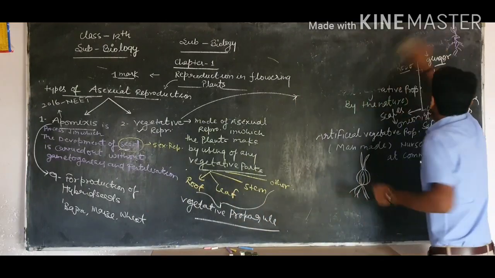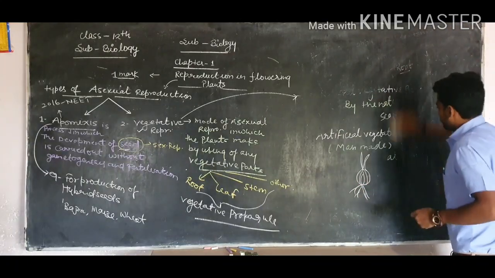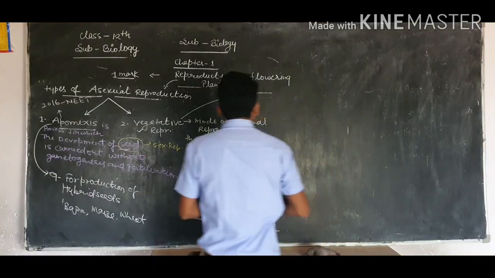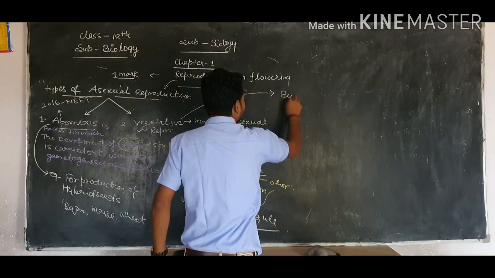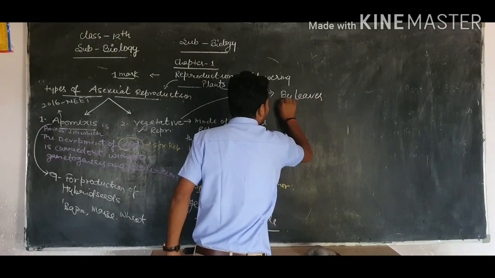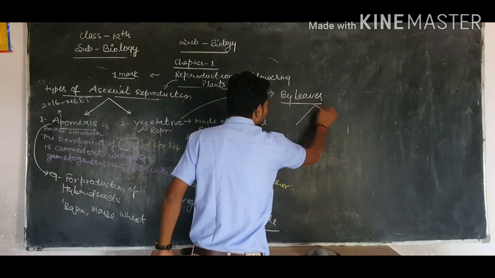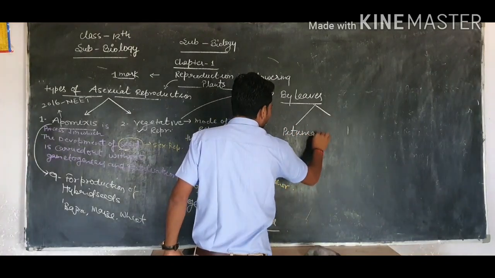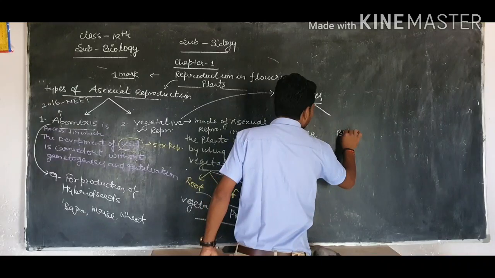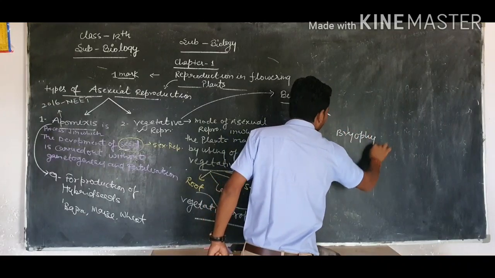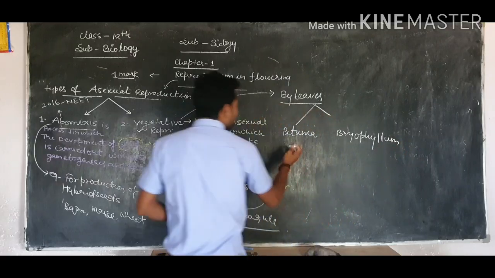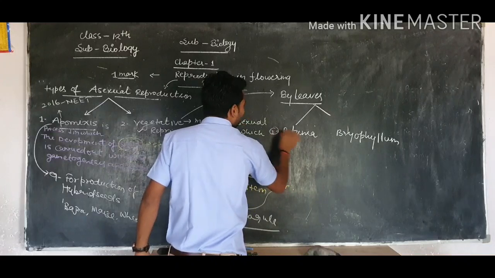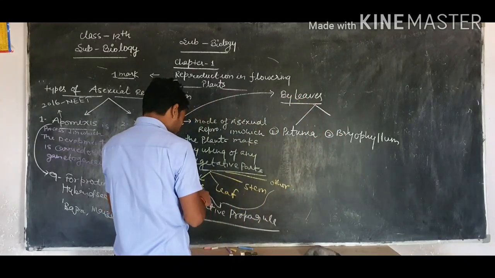Next, by leaf. By leaves, we know that there are two plants. One is called petunia, and another is called bryophyllum. These are the two plants in which the natural vegetative propagation is carried out with the help of leaves. How?